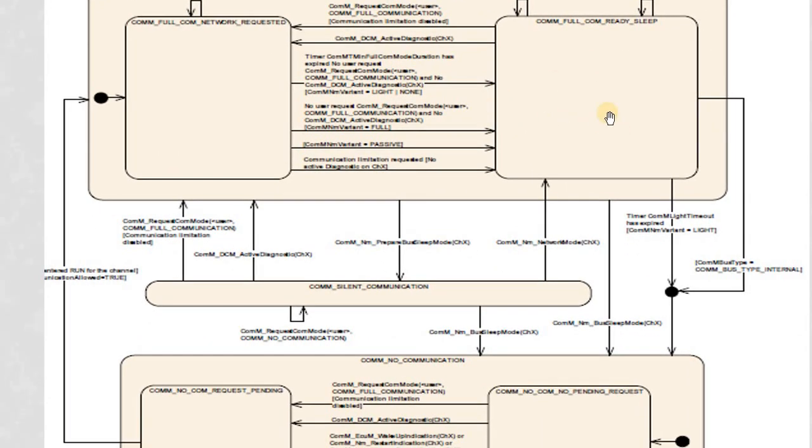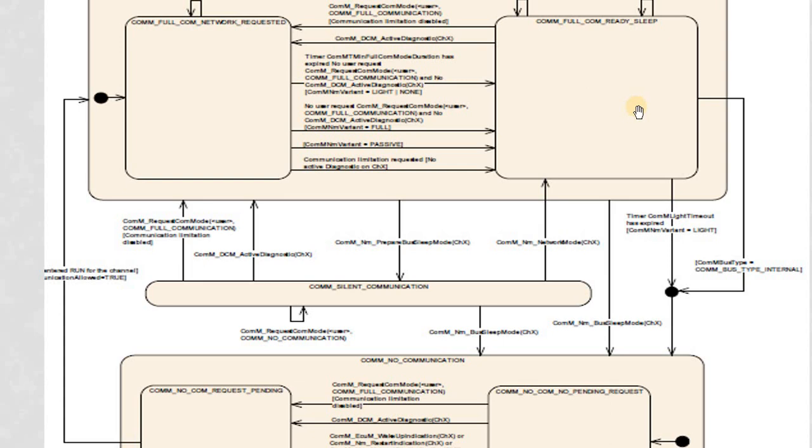After entering this state, whenever NM goes to the prepare bus sleep state, NM will call COMM NM prepare bus sleep mode. Whenever this API is called, from full com it will move to silent com. And whenever NM calls COMM NM bus sleep mode, from silent com it will go to no com.